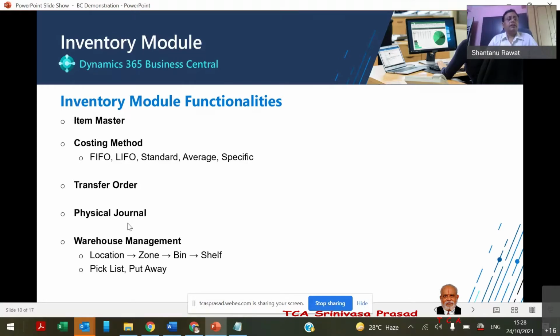And further, if for the goods movement we want the picking list or put away, both functionalities are there, where the various movements of goods can be consolidated, and one consolidated picking list could be there based on the location and zone, so that inventory movement will be easy.